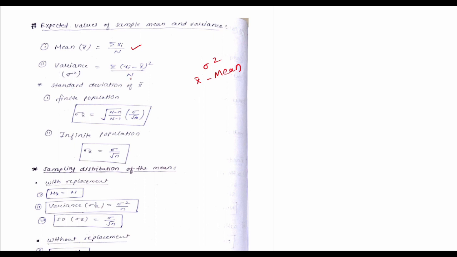Okay, now see standard deviation of means. For finite population, sigma x bar equals under root of capital N minus n by N minus 1, into sigma by under root n. This sigma is the standard deviation and this sigma x bar is the standard deviation of the mean. For infinite population, sigma x bar equals sigma by under root n. If you know the formula very well, you can solve the problem easily.